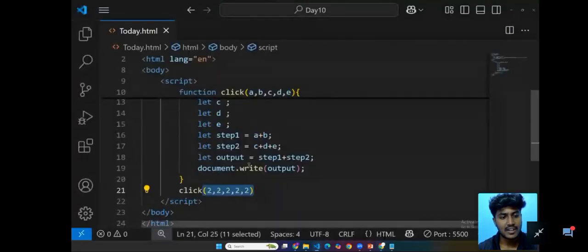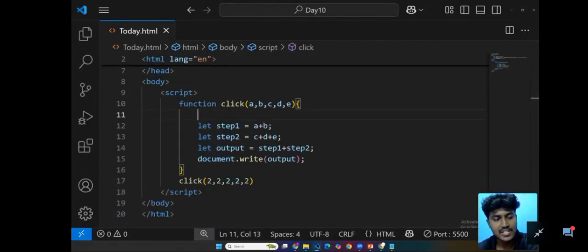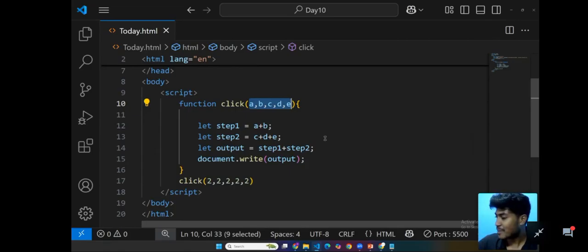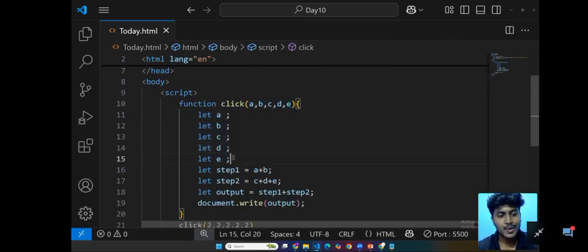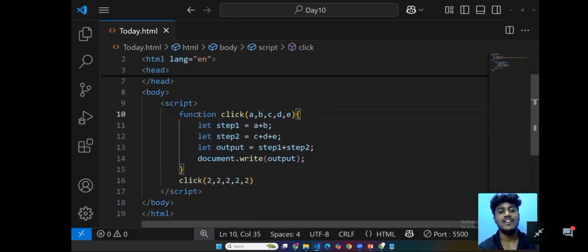Okay, so you are not visible. I'm going to delete this. I think I made a mistake. So when we are defining here, there is no need for defining again. That is my mistake, so you guys don't do that. When we assign here, no need to assign again. Yes, now we can see this is the main purpose of a function.